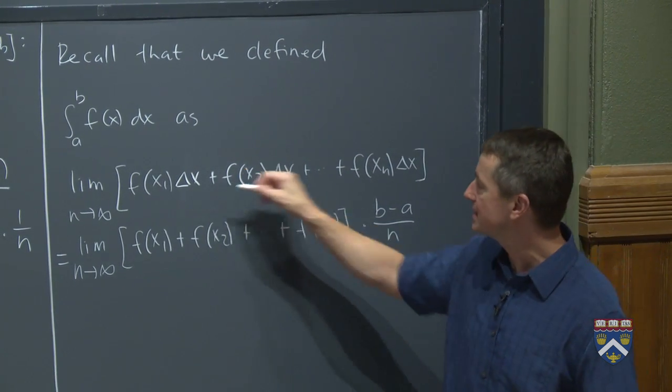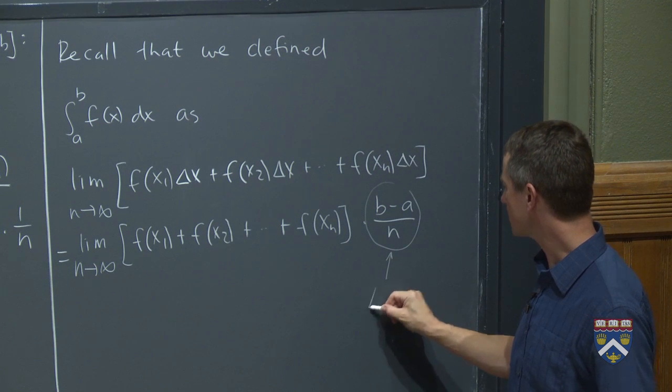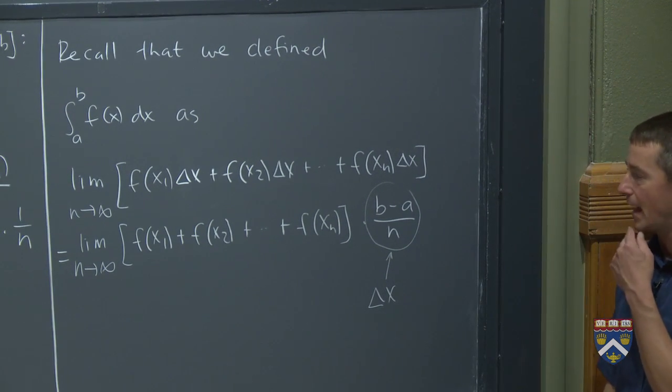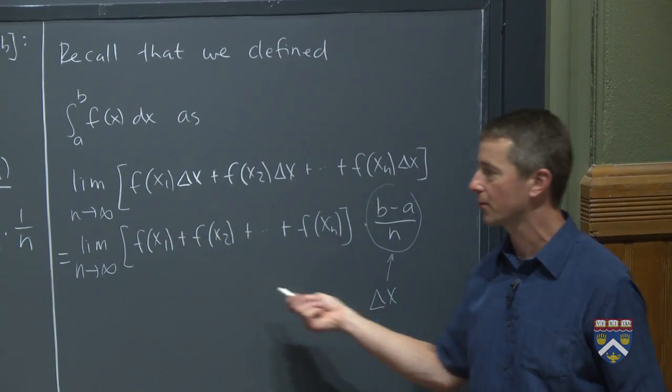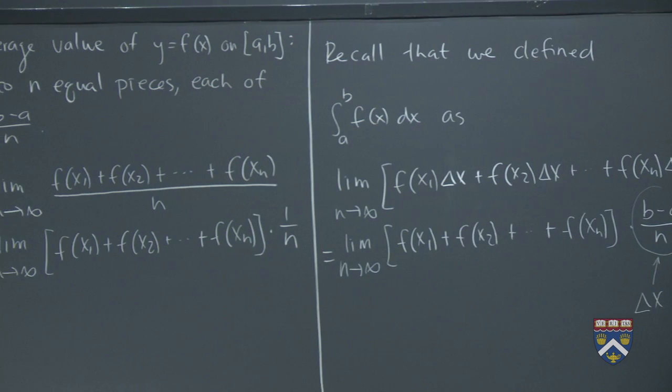So I can just factor this delta x out. This thing here at the end is delta x. If I factor that delta x out at the end, delta x is b minus a over n. So this is what the definite integral equals. Do you see that's almost exactly what we've got there, but not quite?